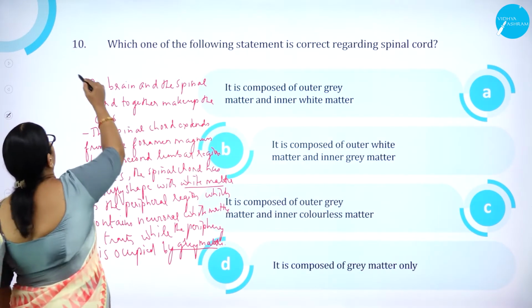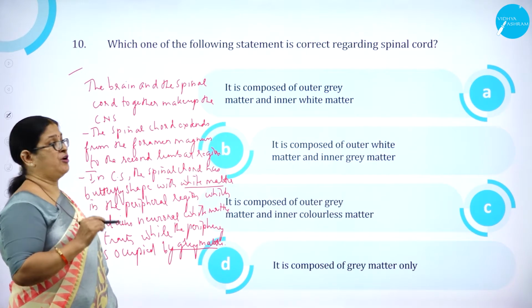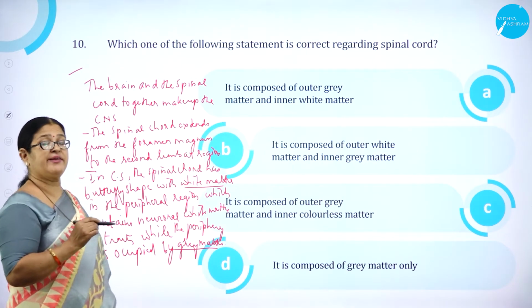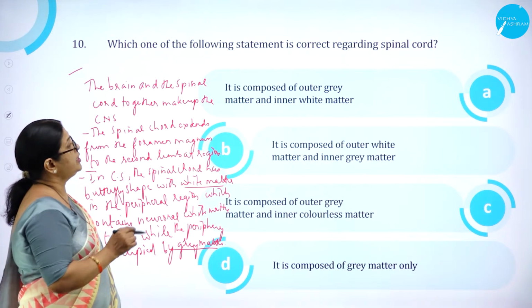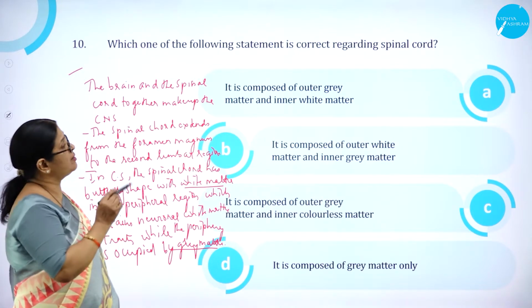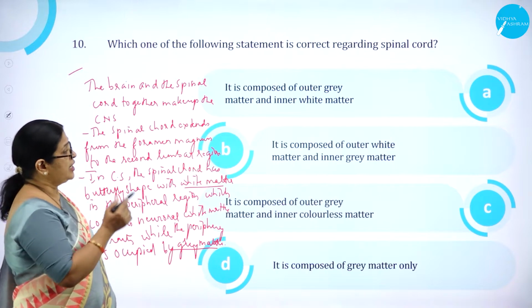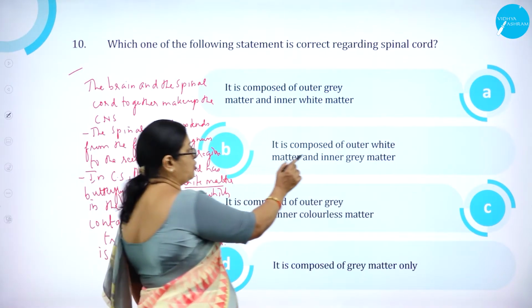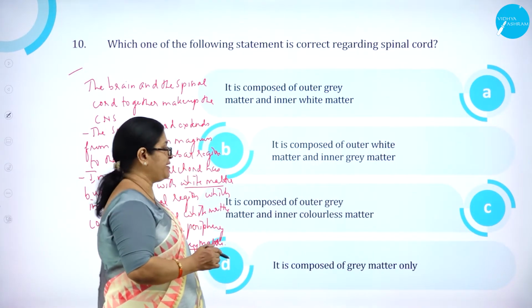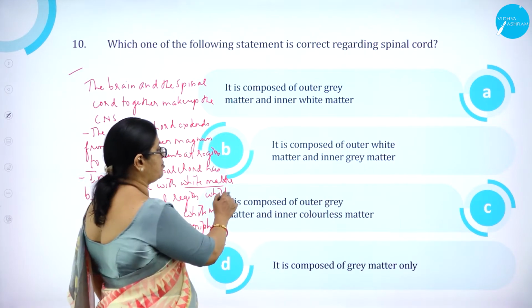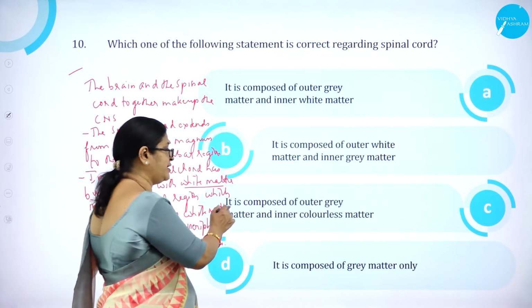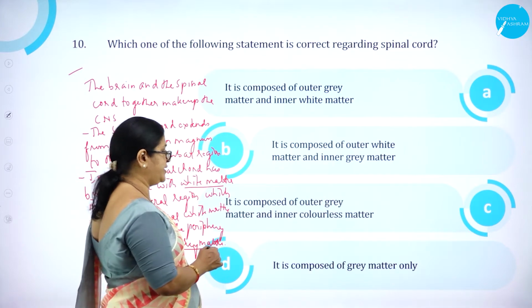Moving on to question number 10. Which one of the following statements is correct regarding the spinal cord? Option A, it is composed of outer gray matter and inner white matter. Option B, it is composed of outer white matter and inner gray matter. Option C, it is composed of outer gray matter and inner colorless matter.